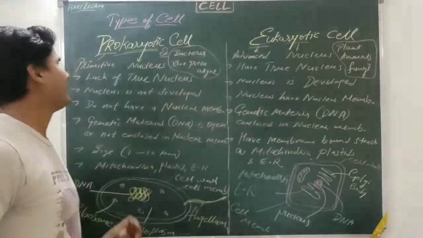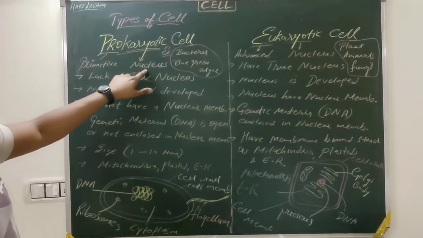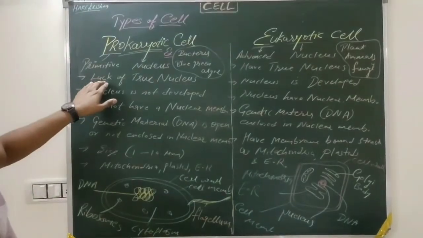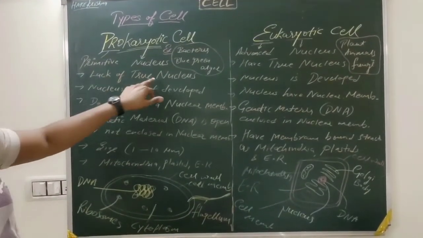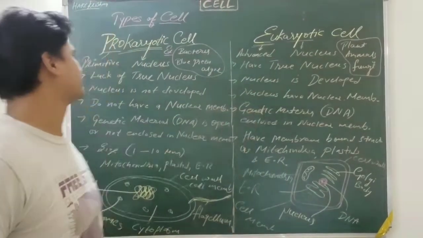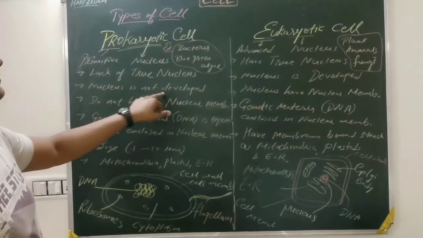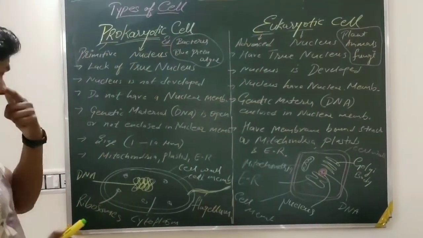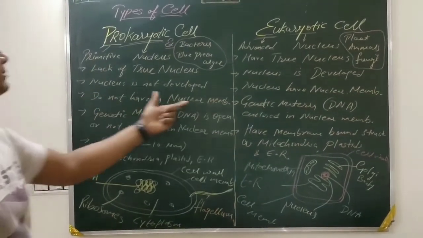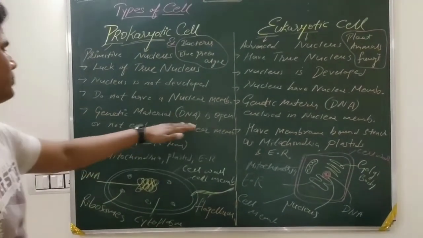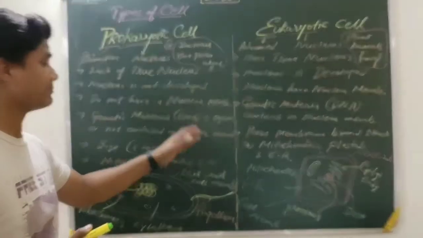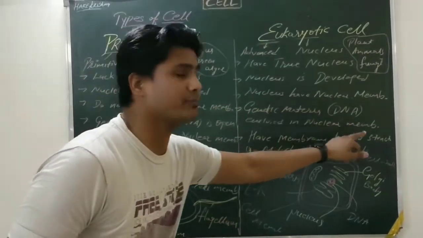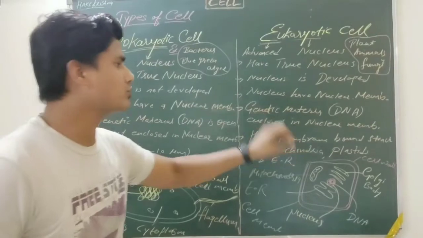Now we have understood prokaryotic and eukaryotic. We can differentiate them: prokaryotic means primitive nucleus cell, and eukaryotic means advanced nucleus cell. It lacks a true nucleus, or we can say it does not have a true nucleus, but a eukaryotic cell has a true nucleus. In the same sense, the nucleus is not developed in a prokaryotic cell, but the nuclear membrane and nucleus are developed in a eukaryotic cell. If in a prokaryotic cell the nuclear membrane is absent, the genetic material is open, not enclosed in a nuclear membrane. But in a eukaryotic cell, the genetic material DNA is enclosed in the nuclear membrane. It means the nucleus has a nuclear membrane.